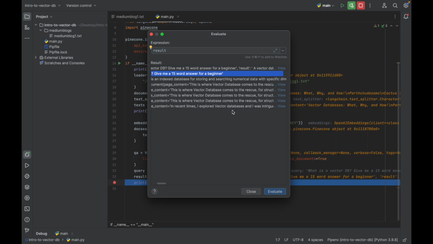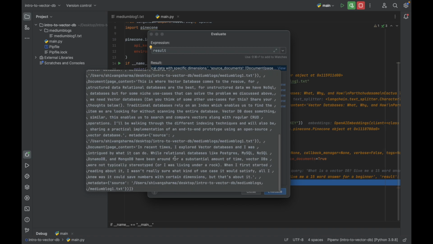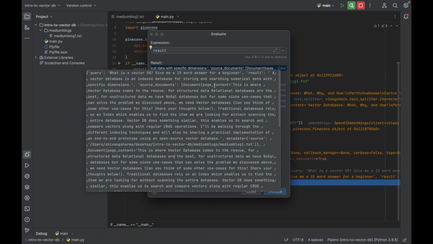Yeah, so these are the documents. These are all the same documents, but this is the query we have got. So this is the whole query, where we have got all of the answers, and this again is the metadata, and all of this is our result.